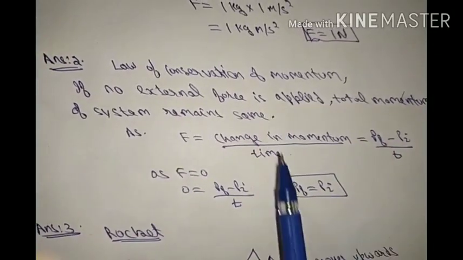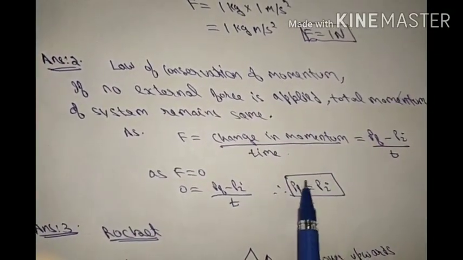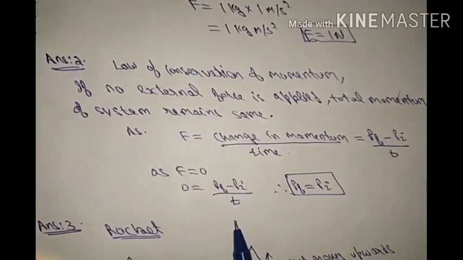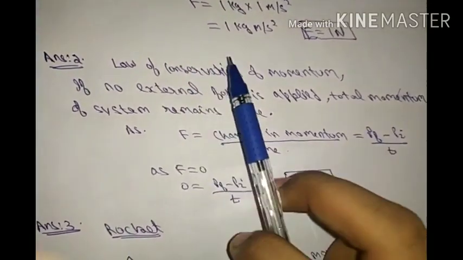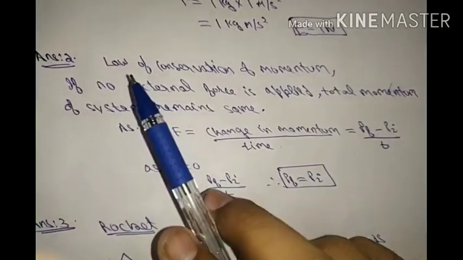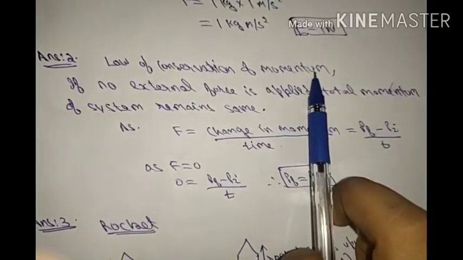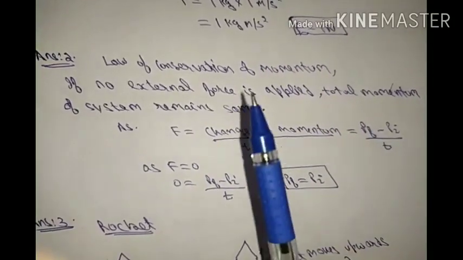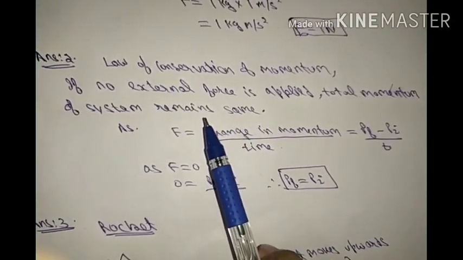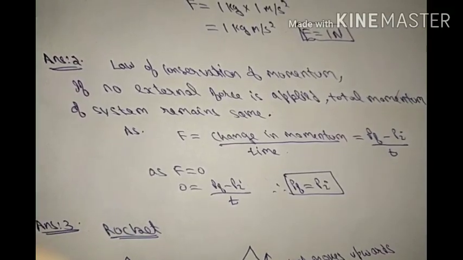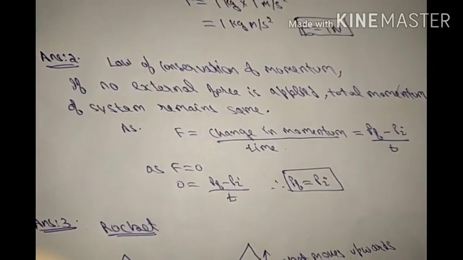Clear, students? So we have got initial momentum equal to final momentum, and this is known as the law of conservation of momentum. If no external force is applied, total momentum of the system remains same. Okay, the answer is law of conservation of momentum.